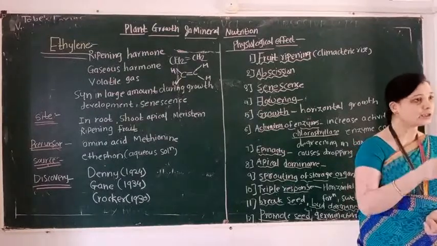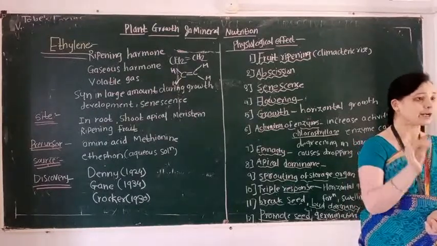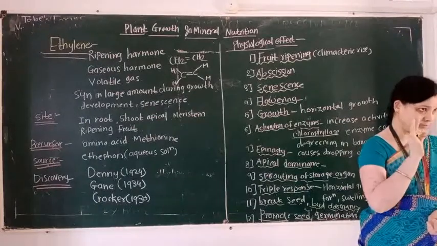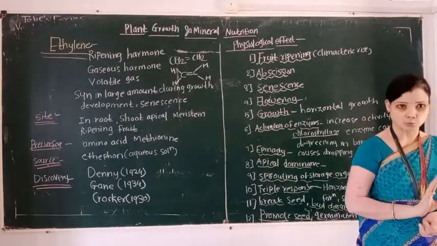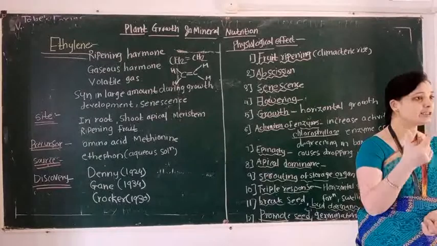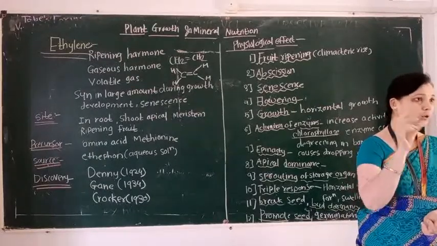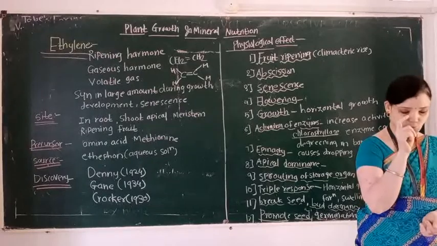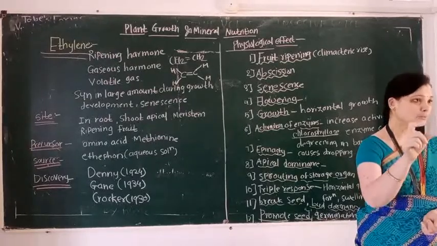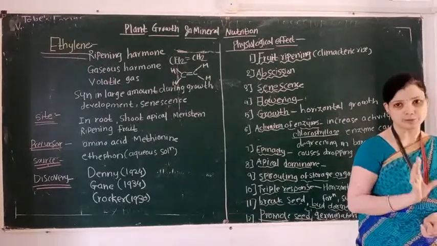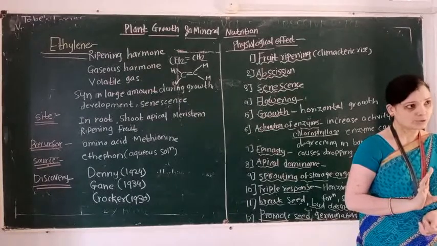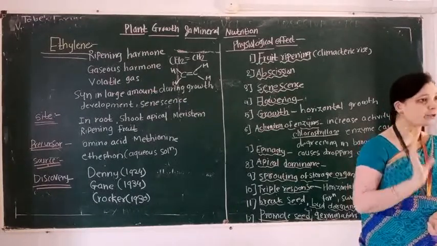So ethylene is known as a ripening phytohormone or a ripening fruit growth regulator.